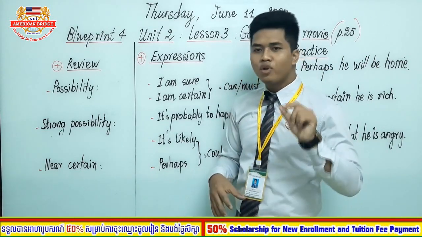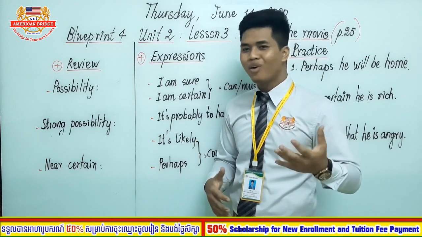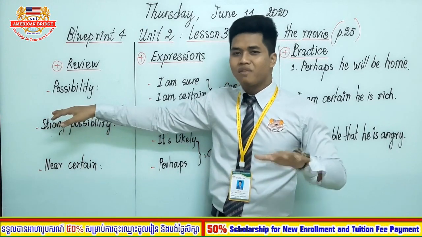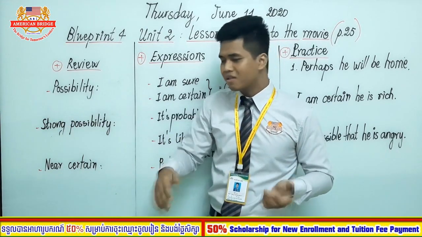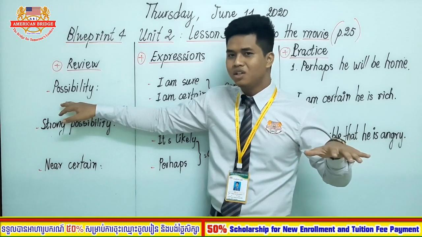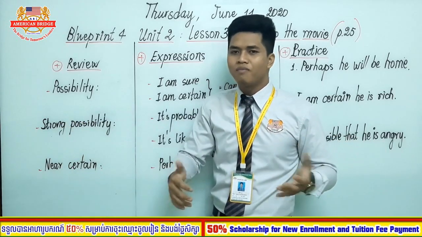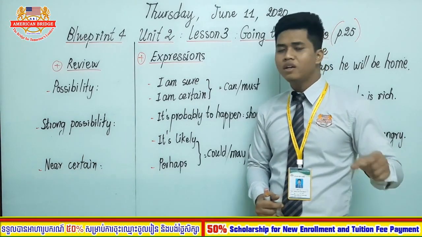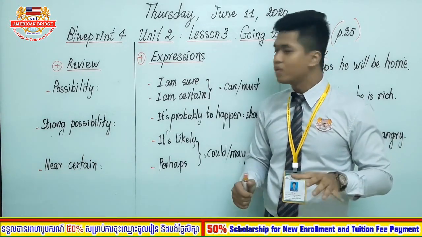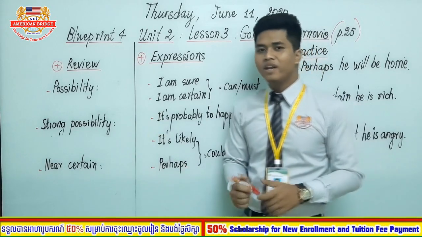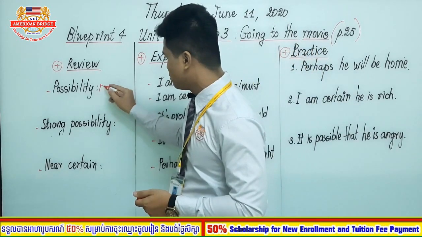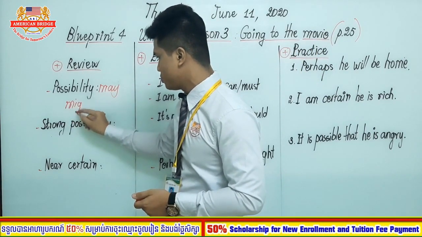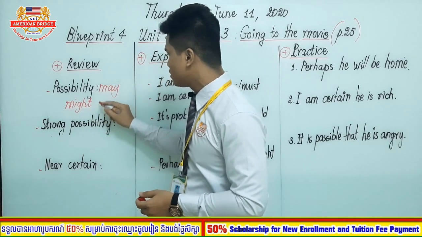So how many modal verbs can we use to express the possibility which is around 25%? You are not sure about it, it's just around 25% sure. What modal verbs can you use to express this situation? Okay, the modal verbs that you can use to express the possibility are may, might, and the last one is could.